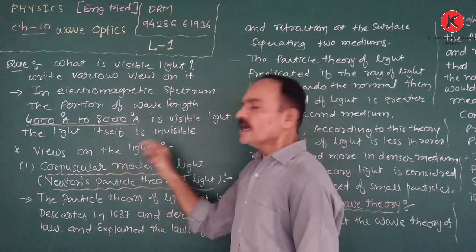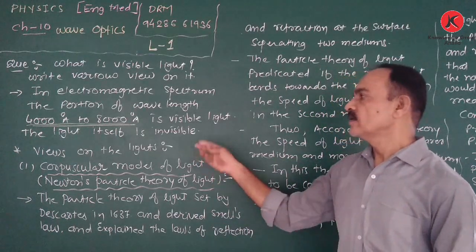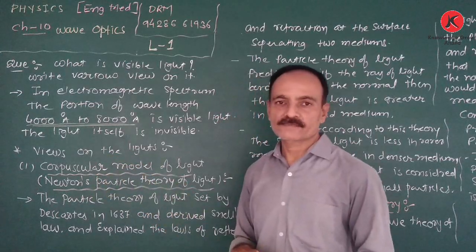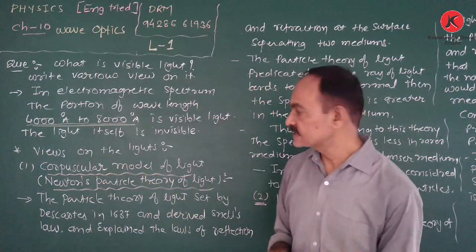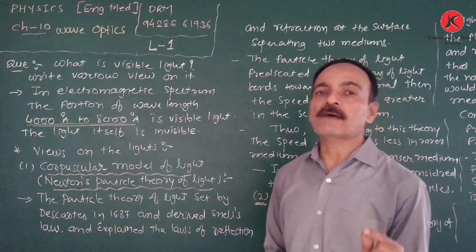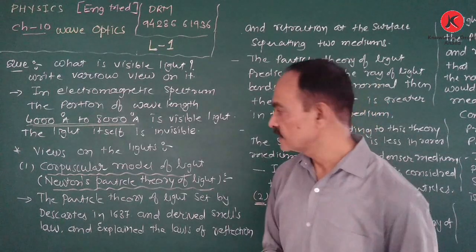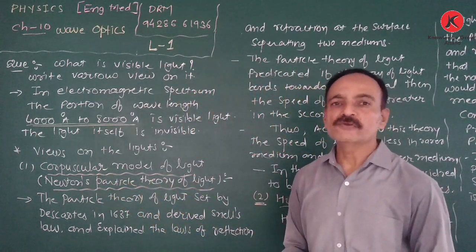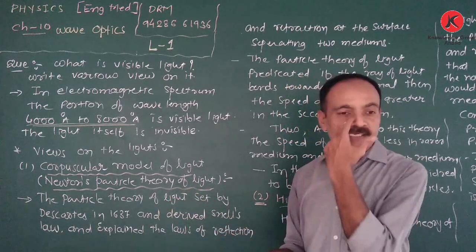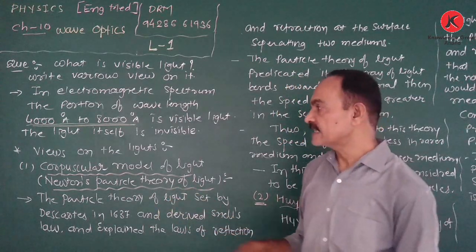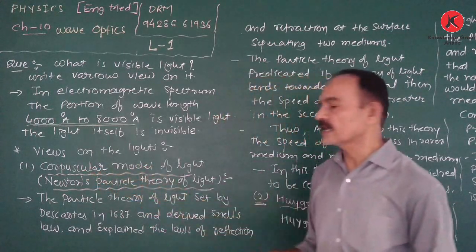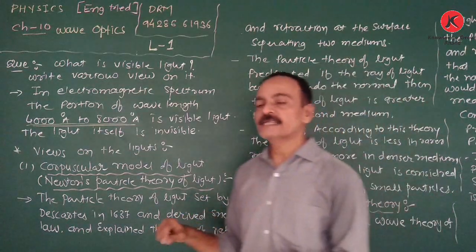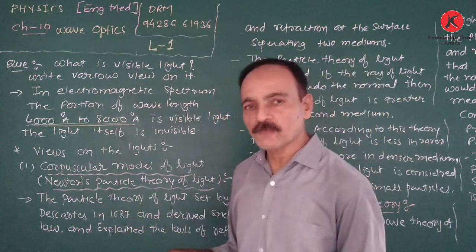Okay. Now, what are the different views on light? Generally, we know that light has two different views. One is the particle nature and the second is the wave nature. First is Newton's particle theory of light. Newton considered light as a particle and explained some phenomena of light, and that is also called the corpuscular model of light.